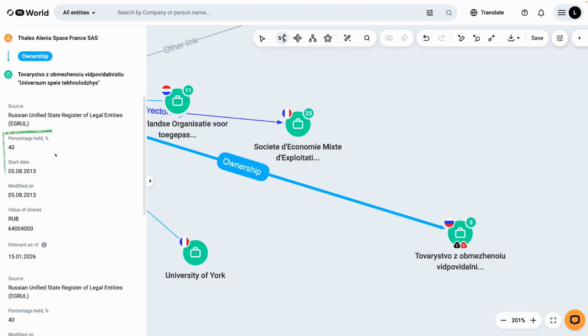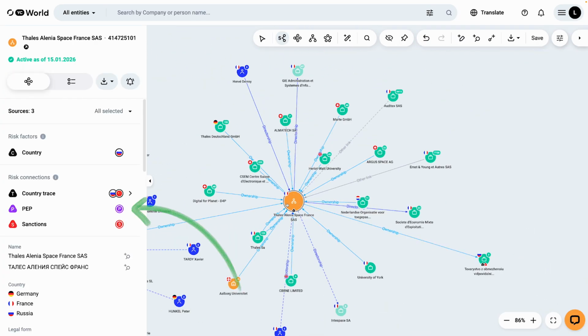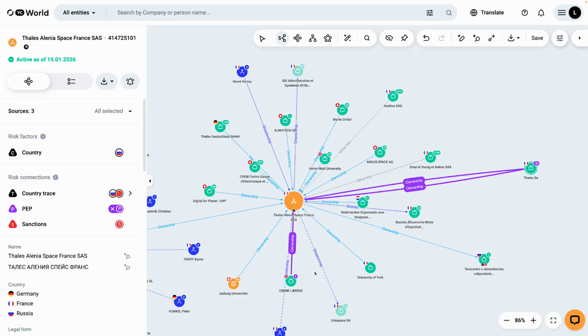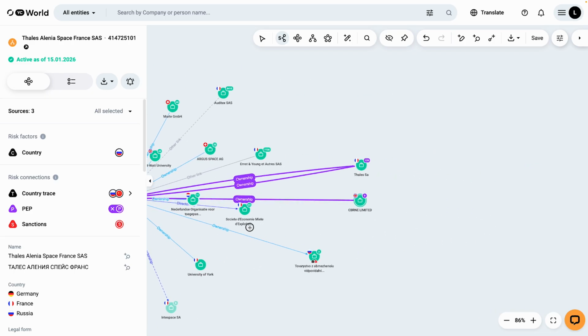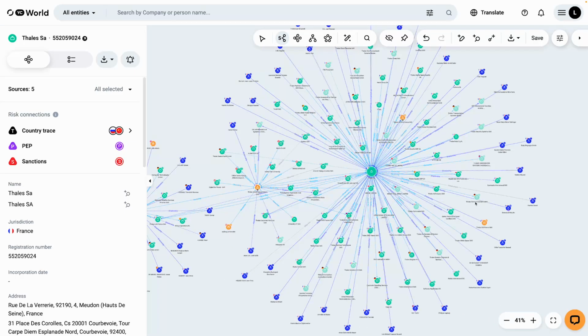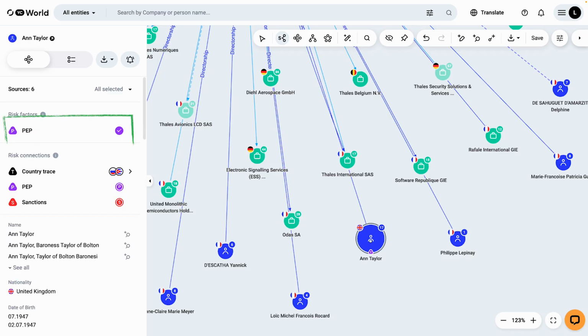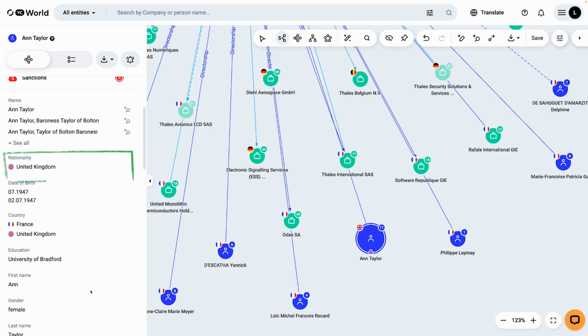Next, let's check the French company's ties to PEPs. Click the company, then in the left panel, select the circle marked P. The system highlights this link in purple. Choose any connection, and we see another French company whose expanded network reveals several individuals with PEP status. Let's select, for instance, the director. YC World shows that this person is a politically exposed person with British citizenship, even though they conduct business not only in the UK, but also in France.